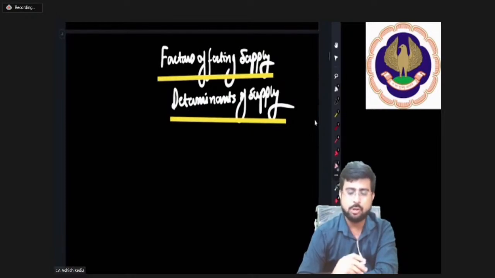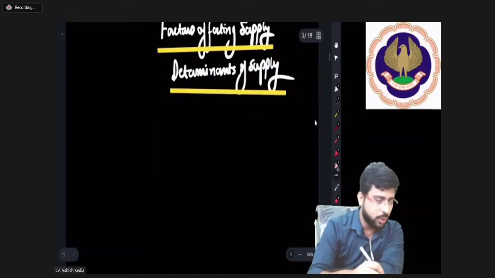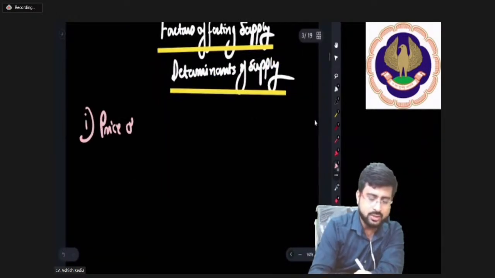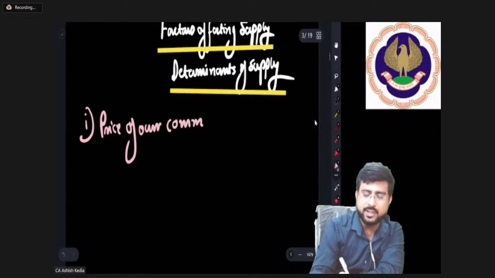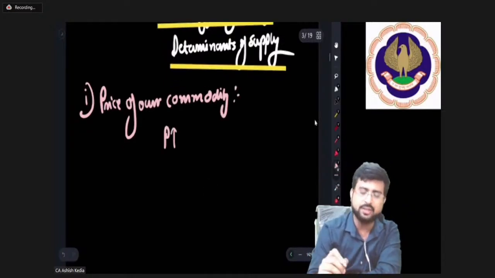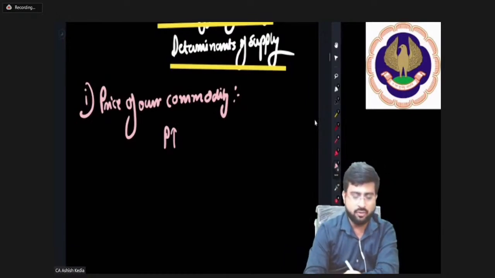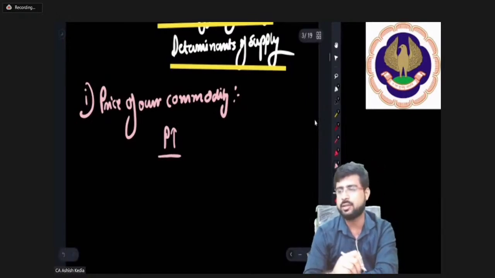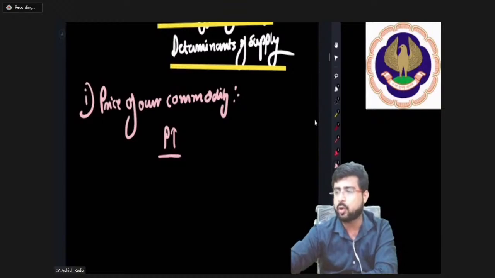Now, friends, when we talk about determinants of supply or factors affecting supply rather, the first point that crops up in mind is price of own commodity. Now guys, when I say own commodity, there is an intention behind the same. Please pay attention, everybody. You all tell me guys, if price of a commodity will rise, what will happen to the supply? What do you think? What will happen to the supply?